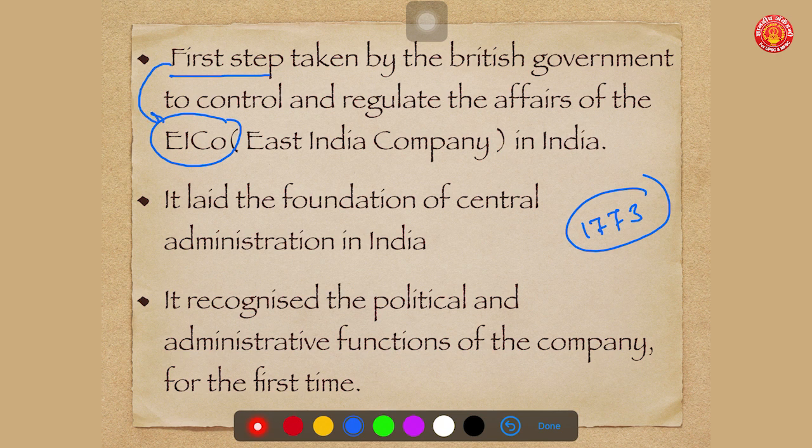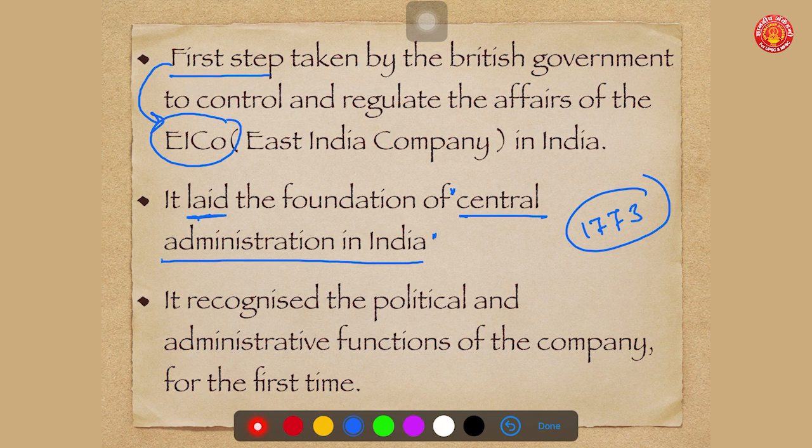So this could be a potential question for UPSC prelims, that Regulating Act of 1773, it was the first step taken by British government. Government is different thing, East India Company is a different thing. So it was first step taken by British government to control and regulate the affairs of East India Company in India. Second important point to remember is, this Regulating Act of 1773, it laid the foundation of central administration in India. This point is important. This act, Regulating Act, it laid the foundation of central administration in India.